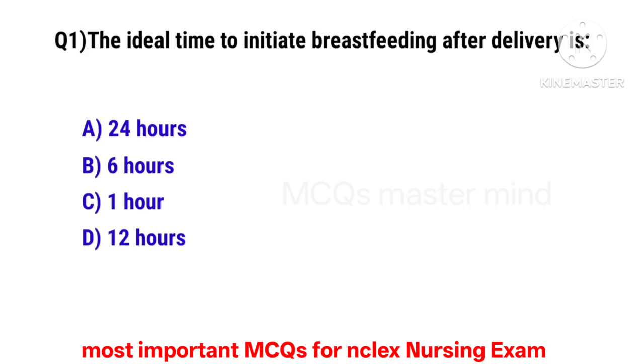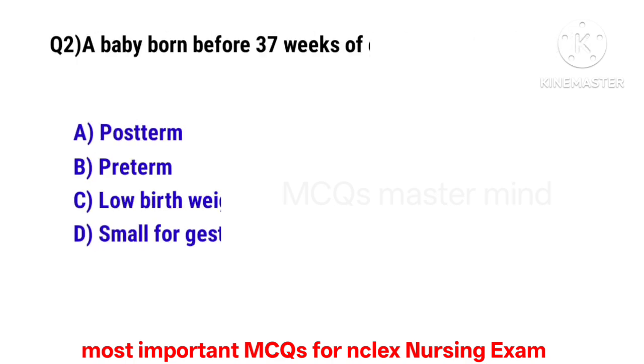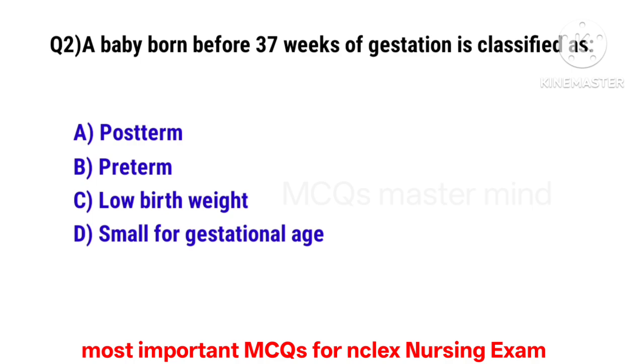Question number 1. The ideal time to initiate breastfeeding after birth is. The correct option is C. First hours. Question number 2. A baby born before 37 weeks of gestation is classified as. The correct option is B. Preterm.